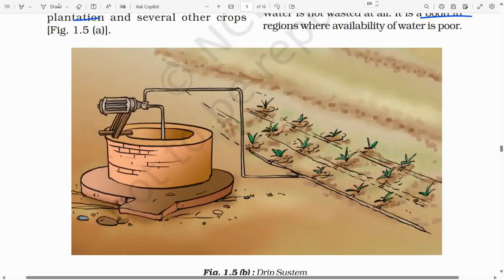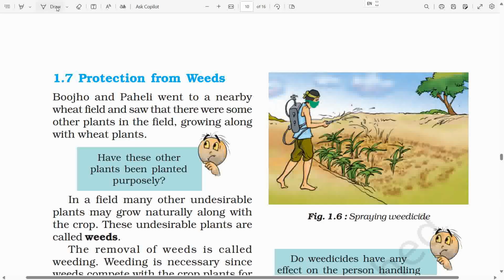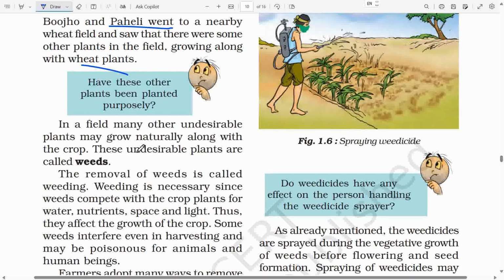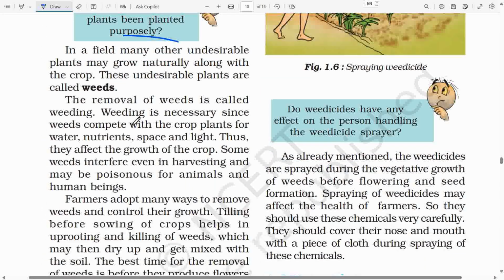Page 10. 1.7 Protection from weeds. Bojo and Paheli went to a nearby wheat field and saw that there were some other plants growing along with wheat. Bojo wondered, have these other plants been planted purposely? In a field, many other undesirable plants may grow naturally along with the crop. These undesirable plants are called weeds. The removal of weeds is called weeding.